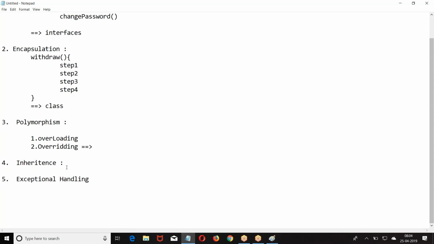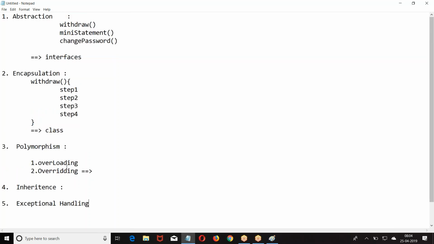Now, what is this exception handling? Just a quick idea. We'll dig into the topic one by one. Just a quick overview. There are two types of mistakes, boss. One is compile time errors, another one is runtime errors.